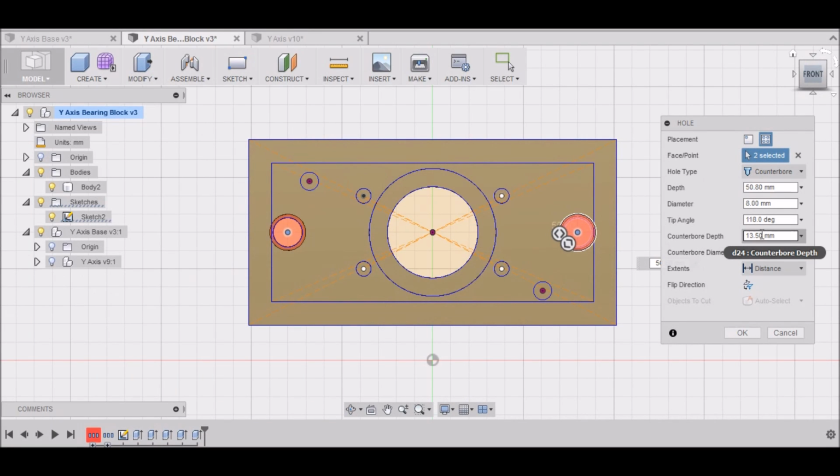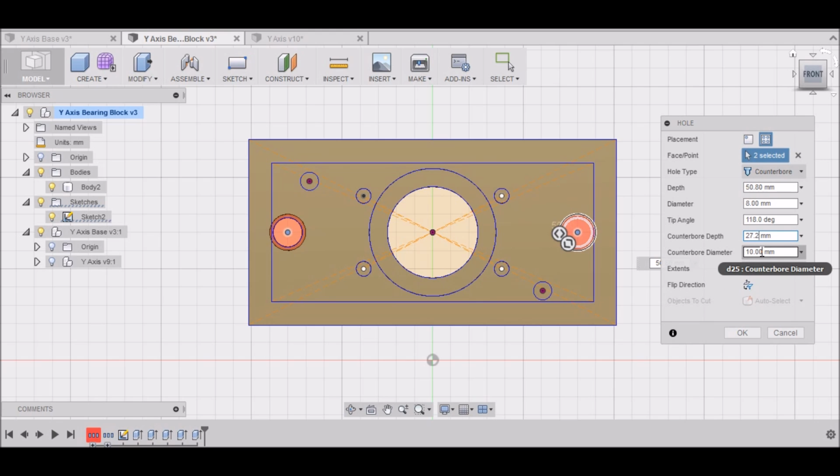We want to have a counterbore depth of 3/4 of an inch plus 8 millimeters. So that's going to be 27.05. So we can go 27.2, let's say, just to give some clearance.